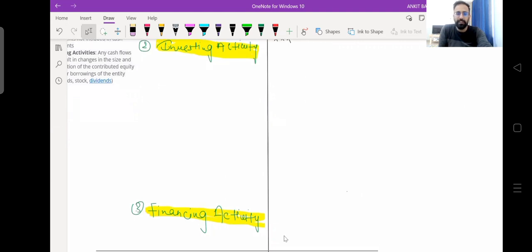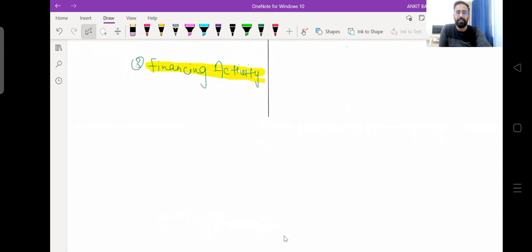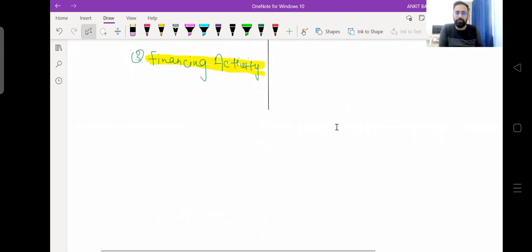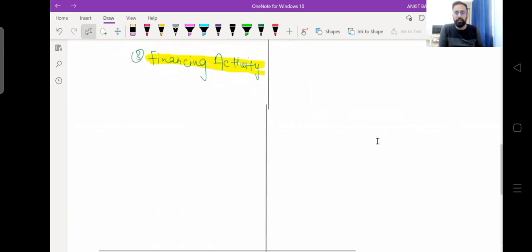Instead of starting with investing activity, first I will start with financing activity: what financing activity is and what kind of transactions we record in it. We have already seen that if you want to start your business, you need to arrange cash for it. Definitely you need funds to run your business. So from where can you arrange the funds or borrow the money? There could be several sources of funds, and this is what financing activity is.